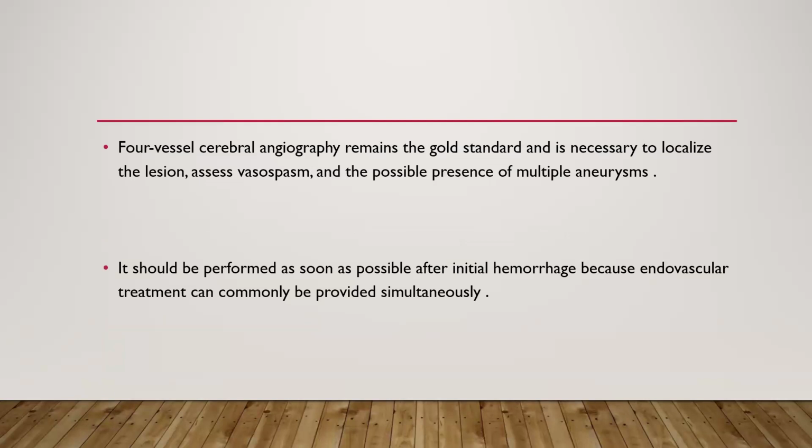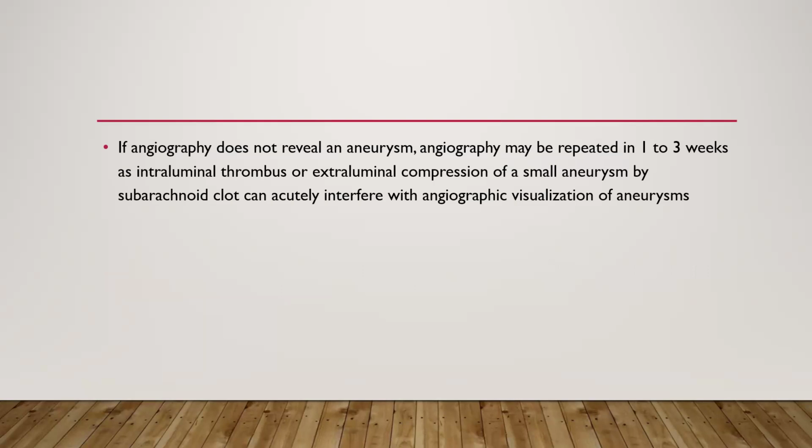Then four vessel cerebral angiography remains the gold standard and is necessary to localize the lesion, assess vasospasm and the possible presence of multiple aneurysms. It should be performed as soon as possible after initial hemorrhage because endovascular treatment can commonly be provided simultaneously. If angiography does not reveal any aneurysm, then angiography may be repeated in 3 to 7 weeks, as intraluminal thrombus and extraluminal compression of small aneurysm by subarachnoid clot can acutely interfere with angiographic visualization of aneurysms.